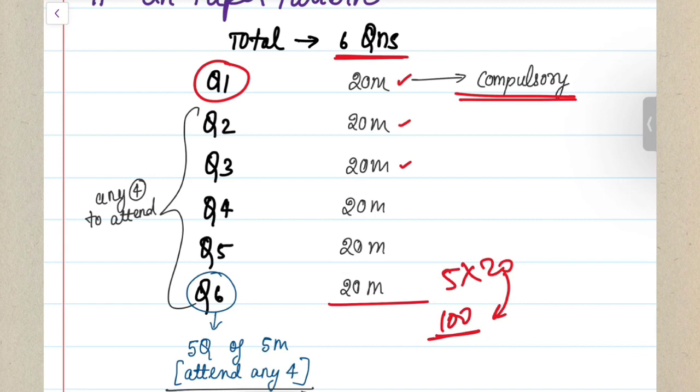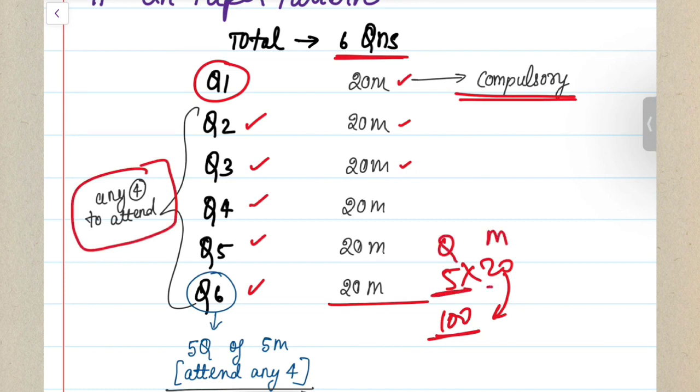So out of the 6 questions, you have questions 2, 3, 4, 5, 6. Out of these remaining 5 questions, you have to attend any 4 in your examination. So in your exam, totally you have to attempt 5 questions, and each question you will attempt for around 20 marks, which will give you 100 marks in your examination.